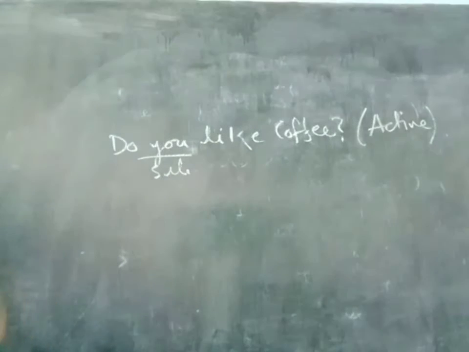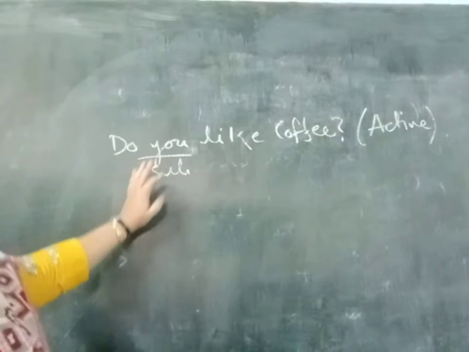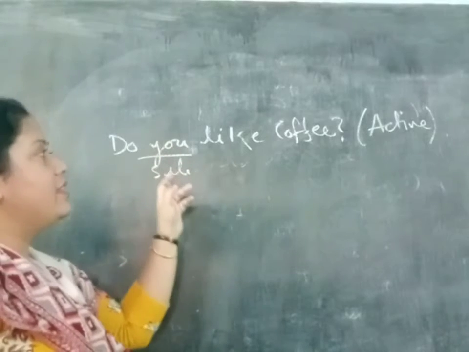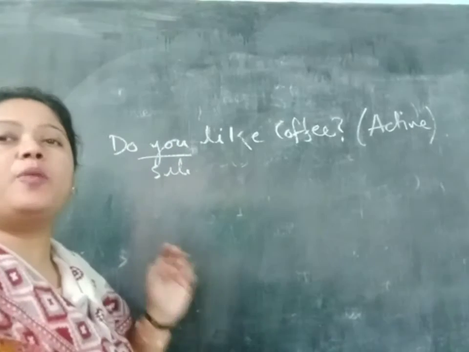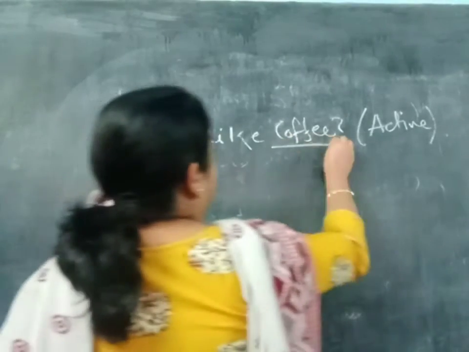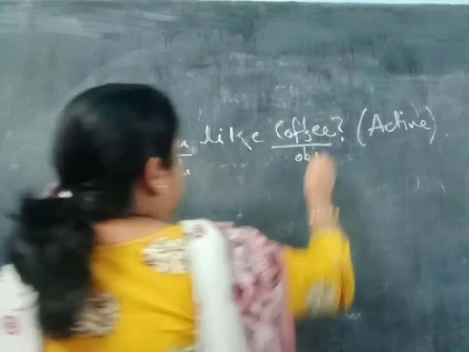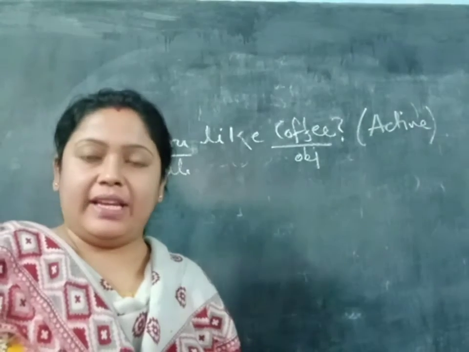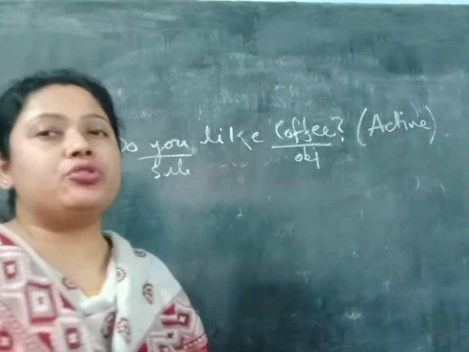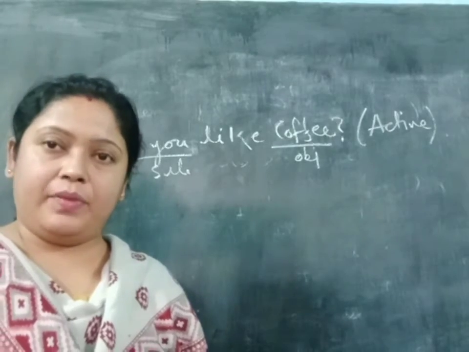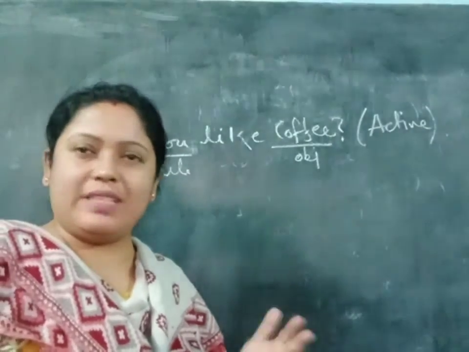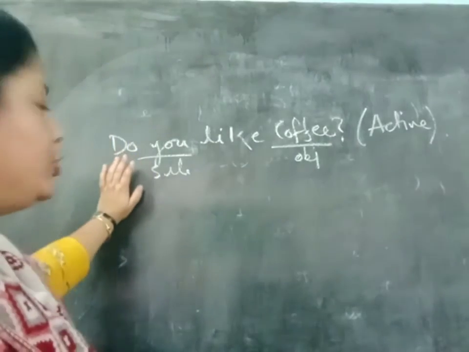Now, how will we change this from active to passive? First we have to find out the subject and the object. Here you is the subject, and the object is coffee. Now, if you get any interrogative sentence, you should start with a verb, or a WH word or something like that. So "do" is here.